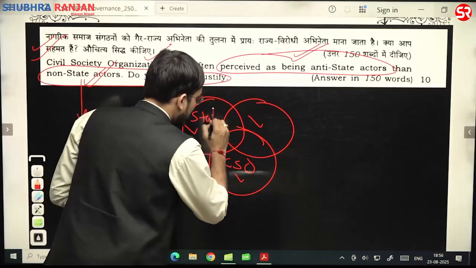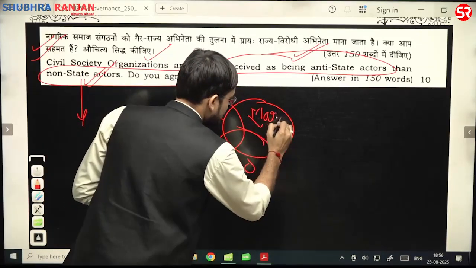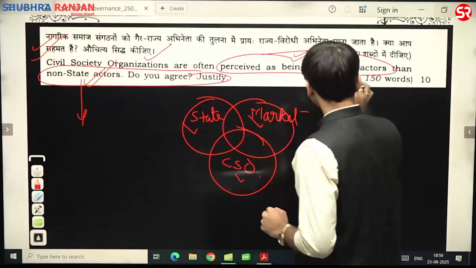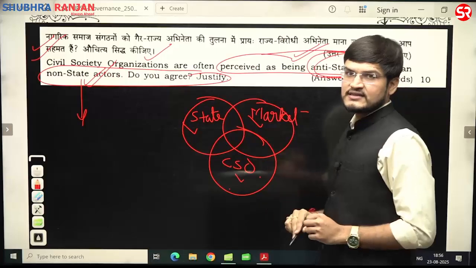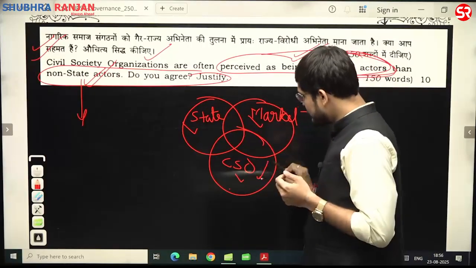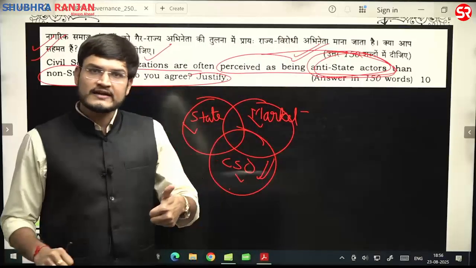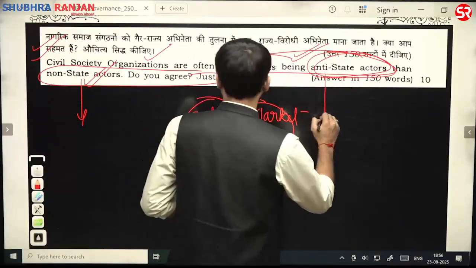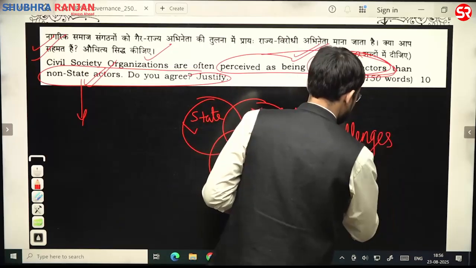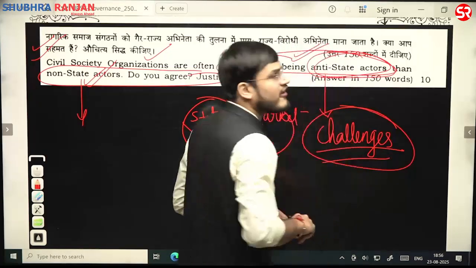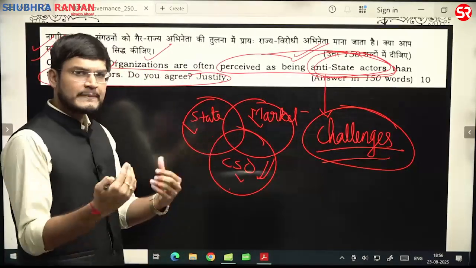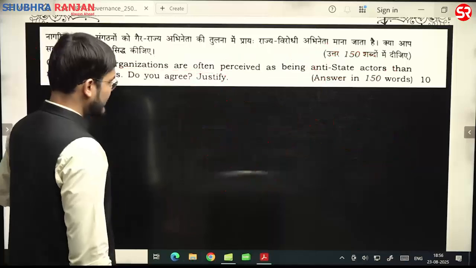There is the state and there is the market. So what is a civil society organization? It is a non-state actor. But sometimes it acts as an anti-state actor as well. And thereby, you have to bring about those challenges we have talked about on the topic of NGOs, on the topic of pressure groups, on the topic of CSOs. All of those aspects you will be bringing here, and thereby justifying this particular aspect as well.